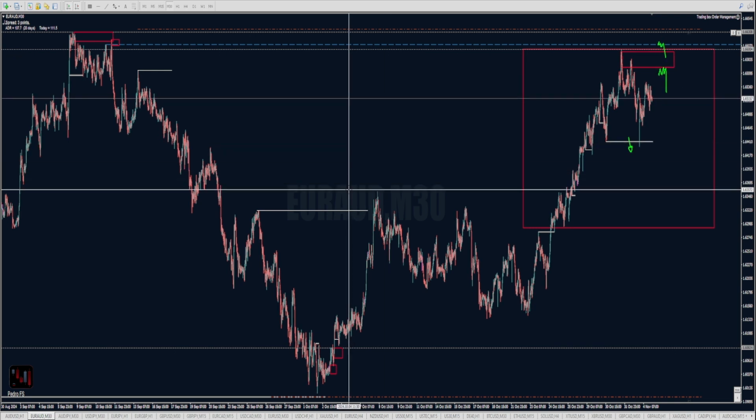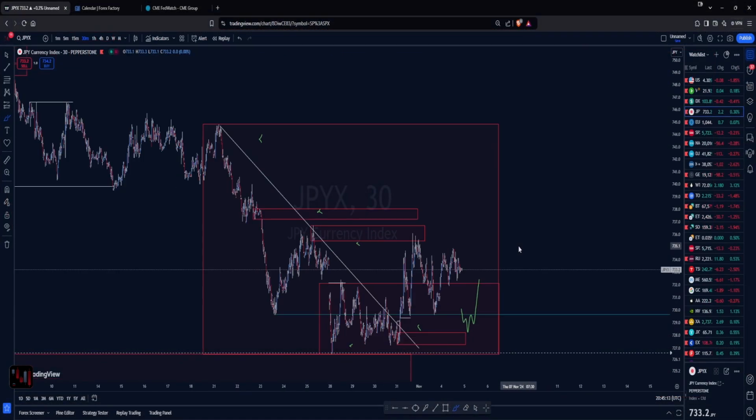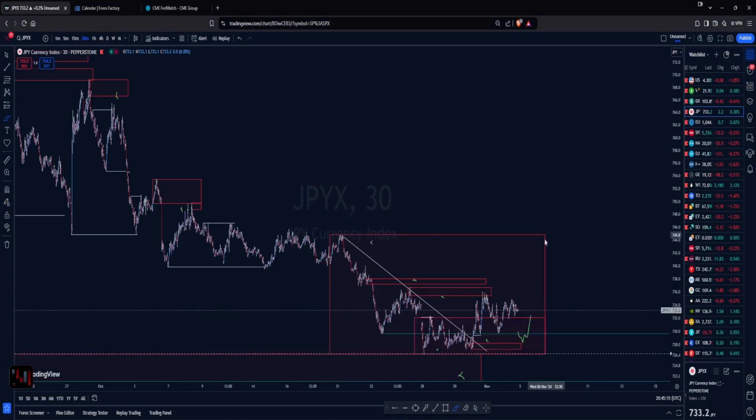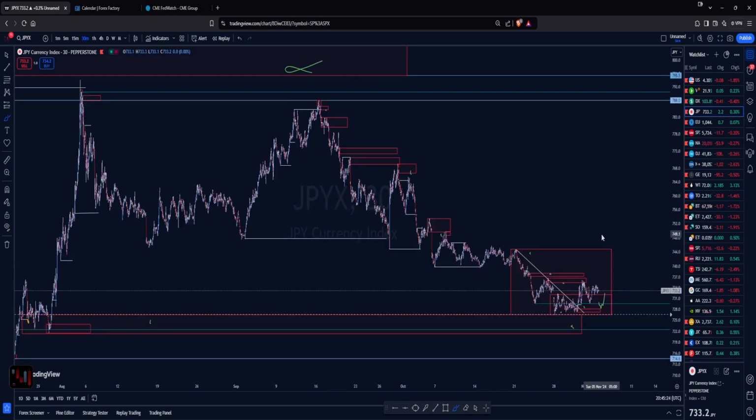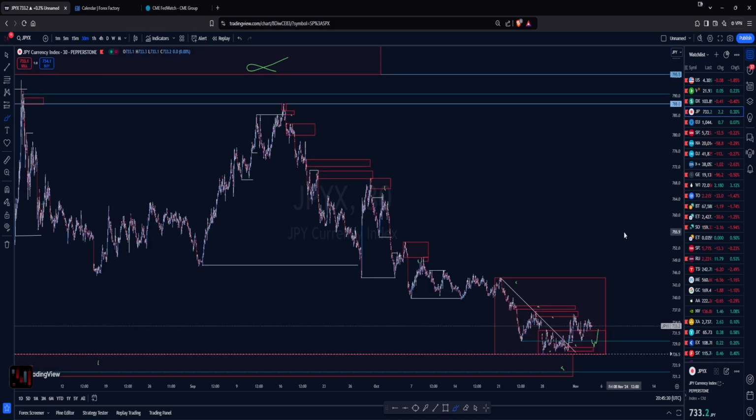Moving along, then we start looking at the yen pairs. So the yen index is within this range. Eventually it could fill all this space in there, and the question mark for me is, are we going to make one last low, perhaps react from this demand zone within these lows and move to the upside, or are we going to fake out all these lows, getting into that zone and potentially move to the upside? Those are two levels that I'm going to be looking for longs in here on the yen index, which is basically the opposite, looking eventually for shorts on the euro yen, dollar yen, pound yen, and so on.